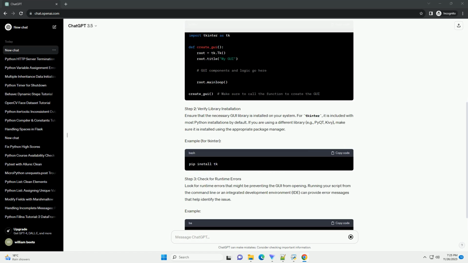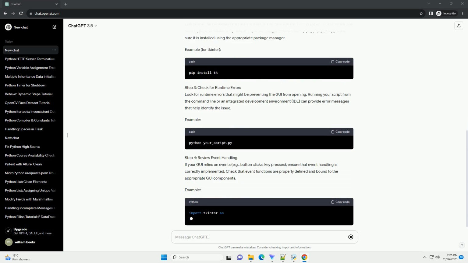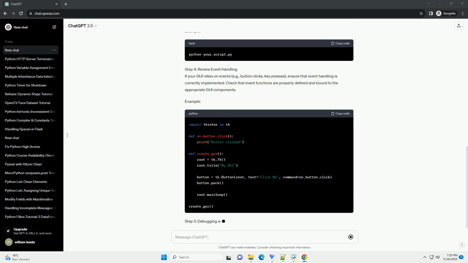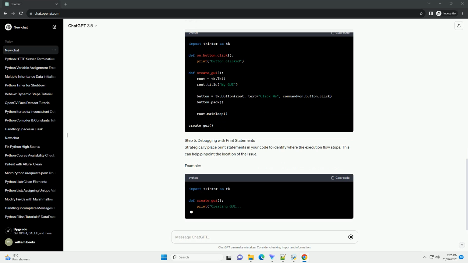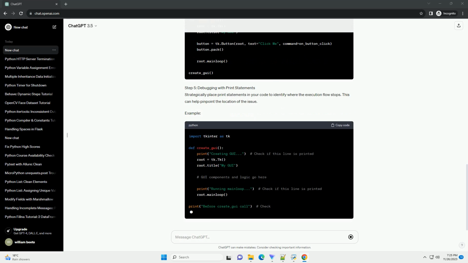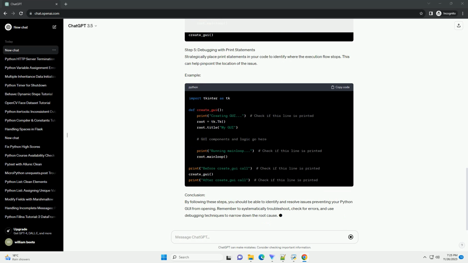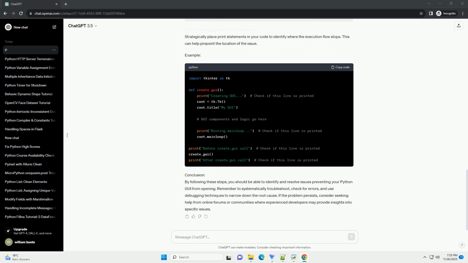We'll use the popular tkinter library as an example, but the principles discussed here can be applied to other GUI libraries as well. Step 1: Check for syntax errors and typos. Before diving into more complex issues, it's essential to ensure that there are no syntax errors or typos in your code. Python is sensitive to indentation, so make sure your code is properly formatted. Additionally, check for missing or mismatched parentheses, quotation marks, and other syntax-related errors.